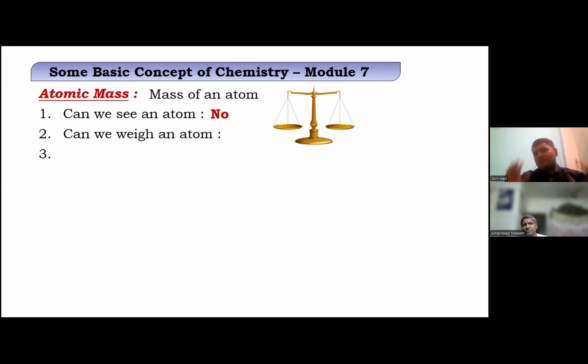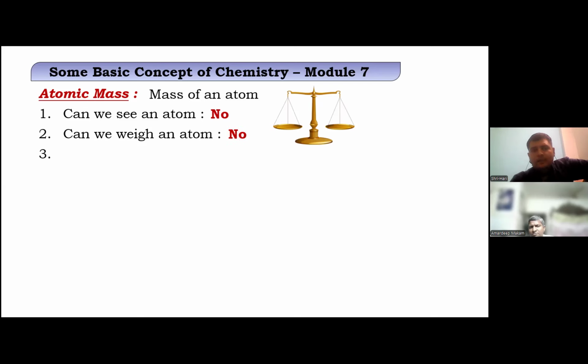But this is like some trial and error method. Till now, they have found that this is somehow how it looks. Maybe it will be looking like that. In coming years, maybe they will completely change the whole theory. But till now, this is the most acceptable theory for all the scientists.